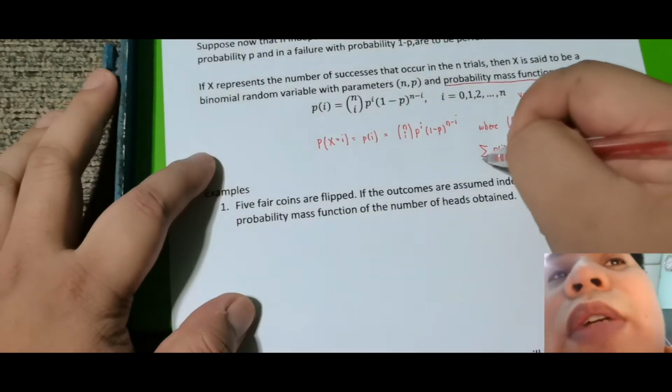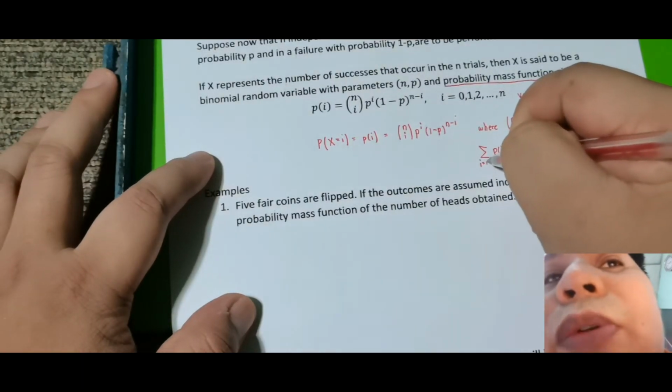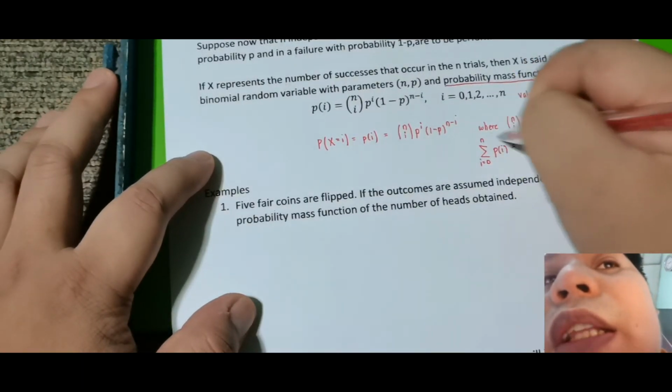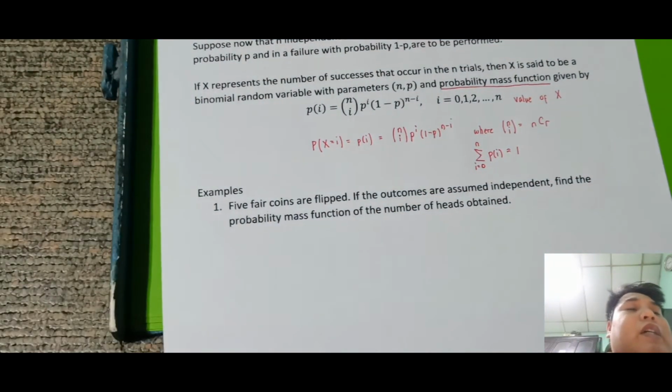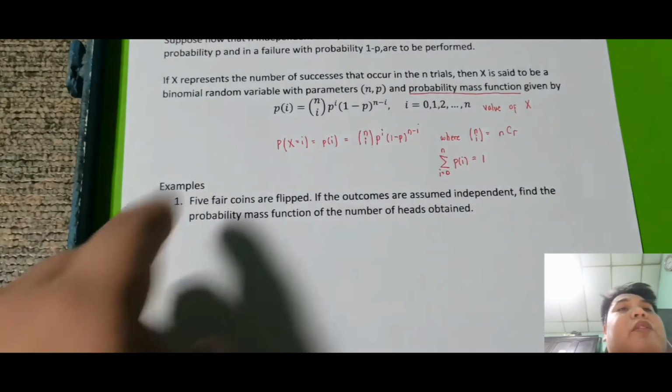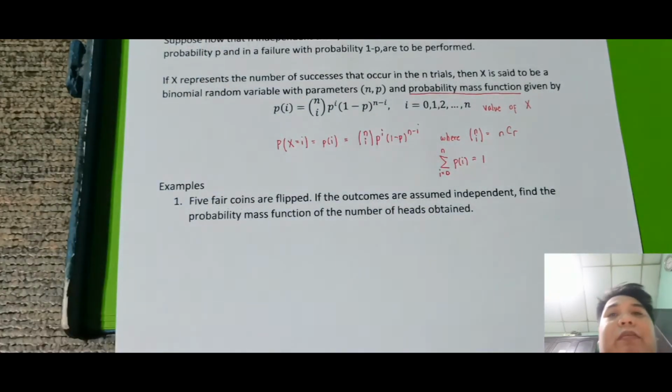So for i is equal to 0 up to n, this is equal to 1. So ito yung maaaring isama ko sa inyong exam. Okay, so tandaan, siya ay discrete random variable. Lahat ng pinag-uusapan natin dito is a discrete random variable.